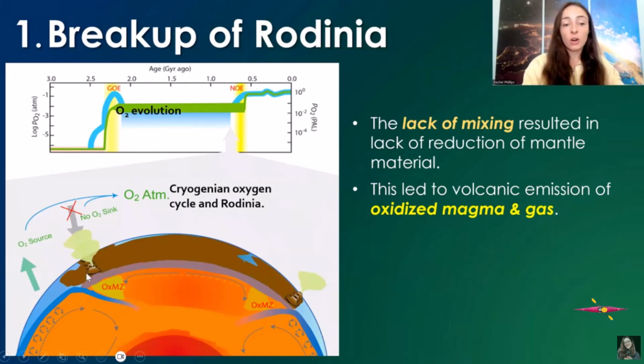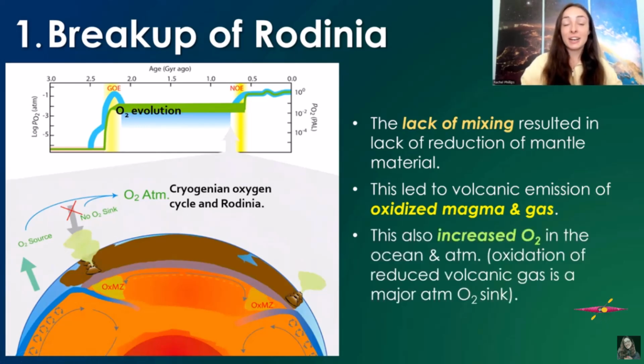And so it was already oxidized, and then it was extruded out of these volcanoes, and it was again expelling the already oxidized gas, which also increased the amount of oxygen in the atmosphere, because oxygen was not then being used to oxidize the gas, which it typically is with volcanic gas, because it was already oxidized.